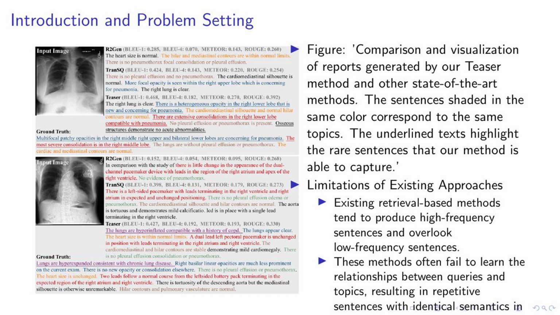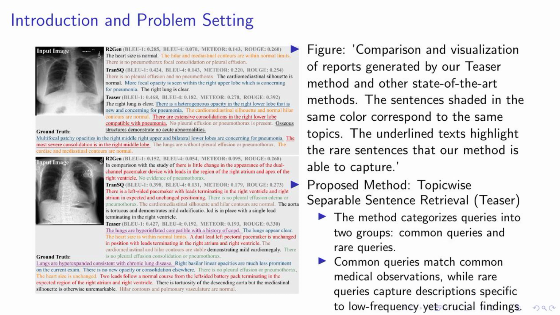Now, moving on to the limitations of existing approaches. Current retrieval-based methods tend to produce high-frequency sentences and often overlook low-frequency ones. This can lead to crucial information being missed out. Additionally, these methods often struggle to learn the relationships between queries and topics. This results in repetitive sentences with identical semantics in the reports, reducing the overall quality and usefulness of the generated reports. Our TEASER method addresses these limitations, providing a more comprehensive and accurate solution for medical report generation.